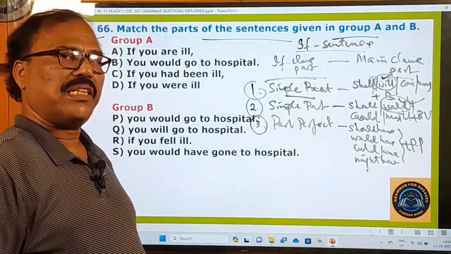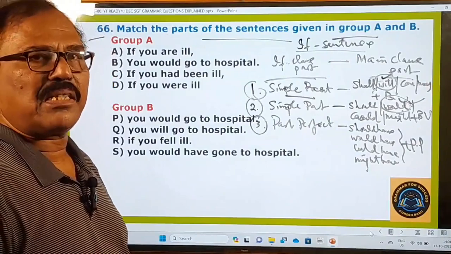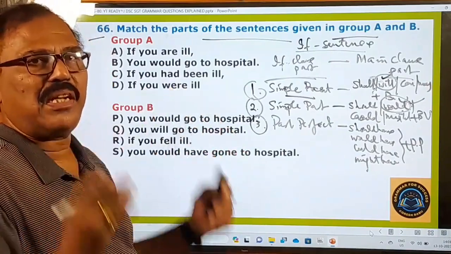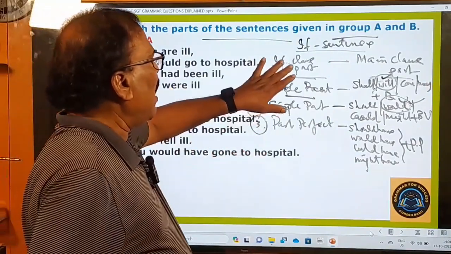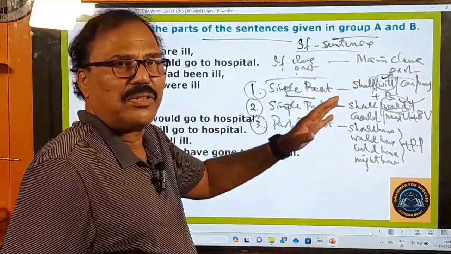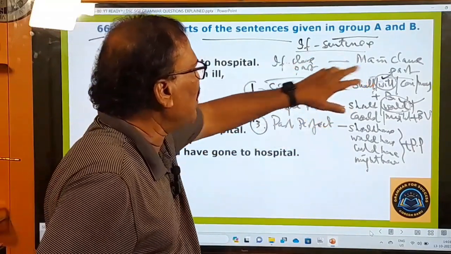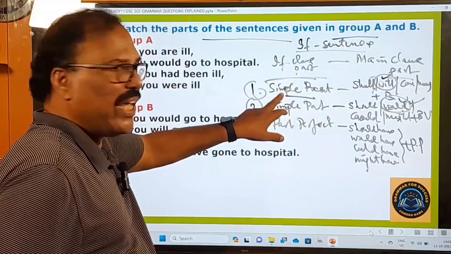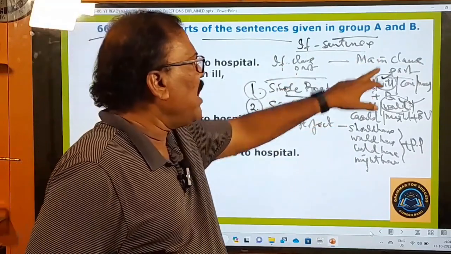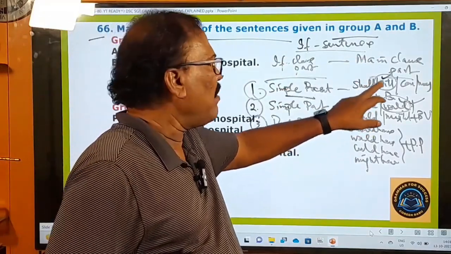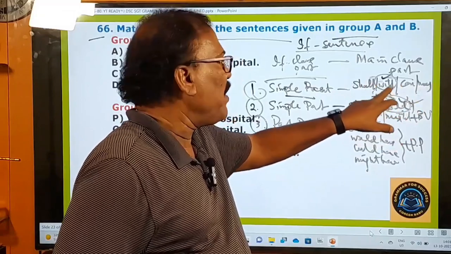All if sentences are called conditional sentences. We have three kinds of conditional sentences, and each conditional sentence is divided into two parts, if clause part and main clause part. If in the if clause part there is simple present, then in the main clause part there must be a sentence with shall or will or can or may plus base form verb, and preferably will.